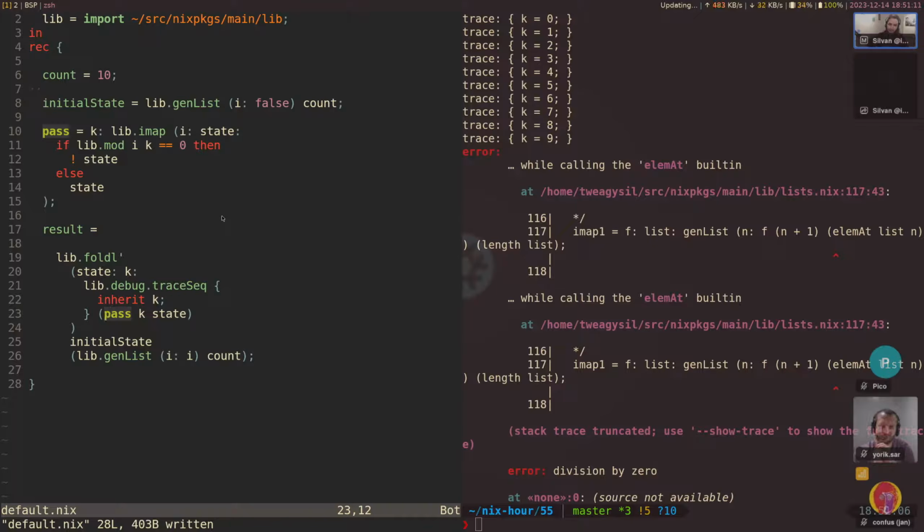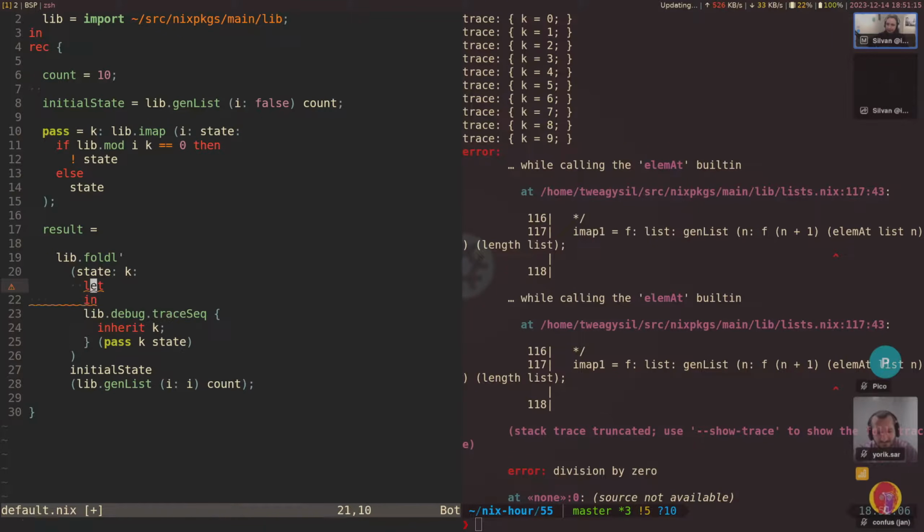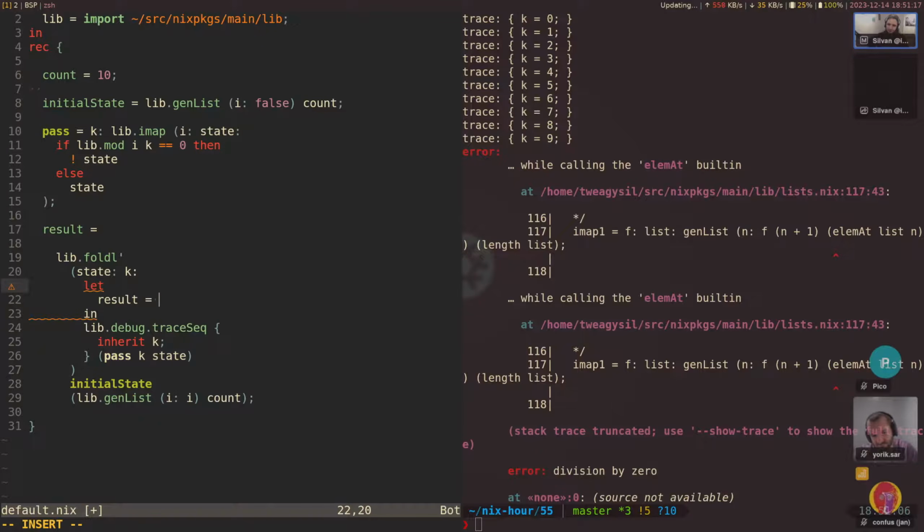But if you wanted to evaluate it more deeply, we could do something like this in here and say result equals pass, and then traceSeq like this, and then actually builtins.deepSeq of pass result.